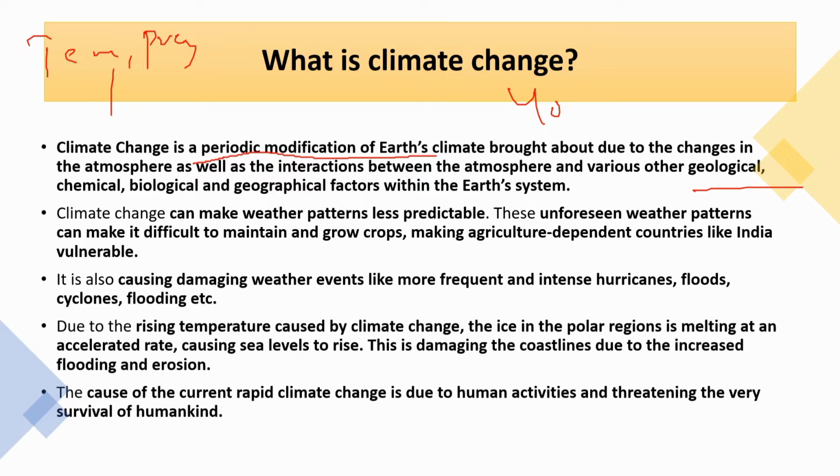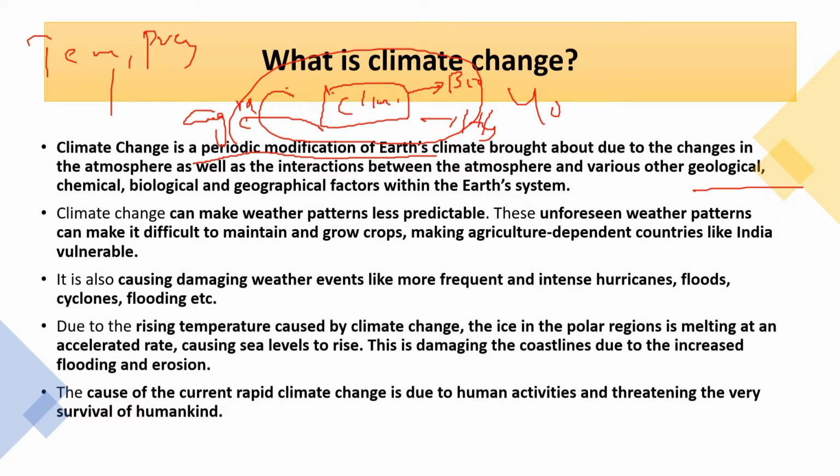You know that climate is a whole system which has interlinking with other systems like the biosphere, hydrosphere, and geographical factors. Any alteration in this interlinking will create an imbalance in the equilibrium, and this imbalance causes climate change.